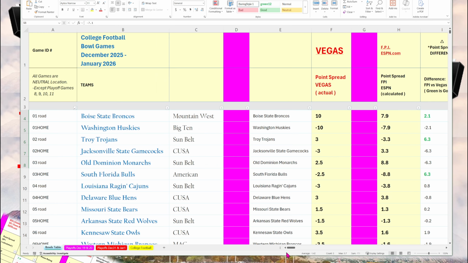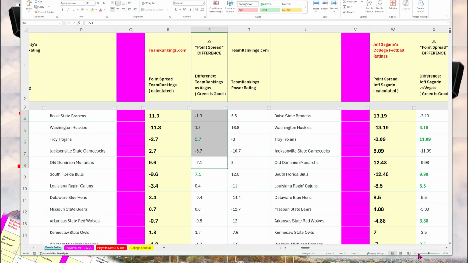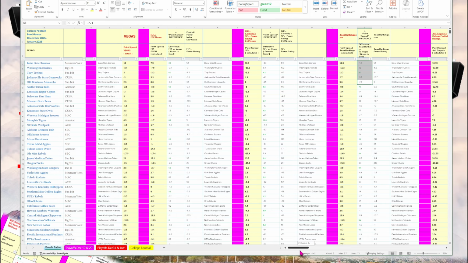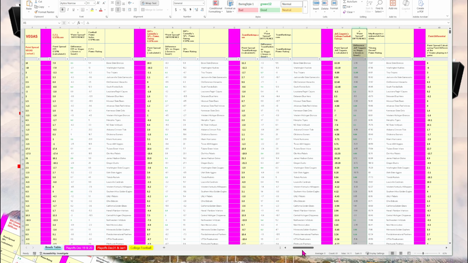I'm going to resort that. So you've got basically the first section here of the spreadsheet. You have the Vegas point spread, and then from 4 different sources, I'm highlighting where the calculated point spreads show that there is an advantage based on power ratings from 4 different sources.